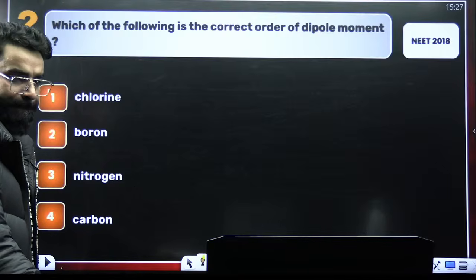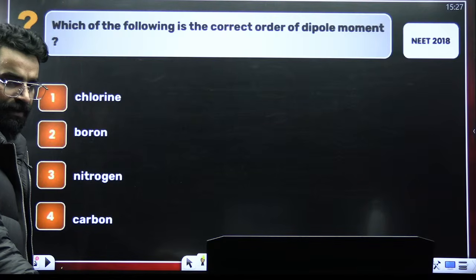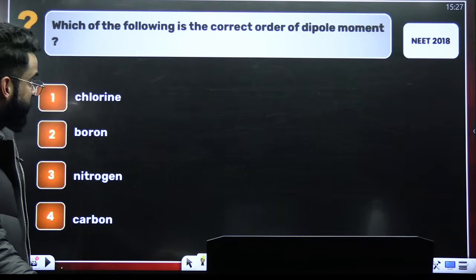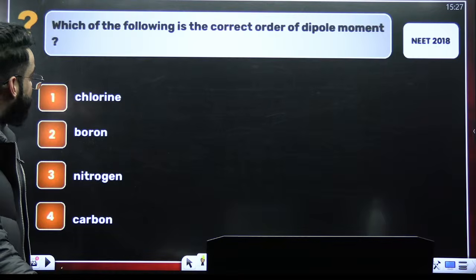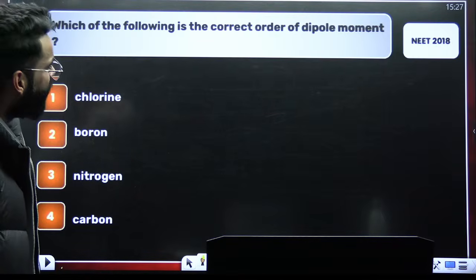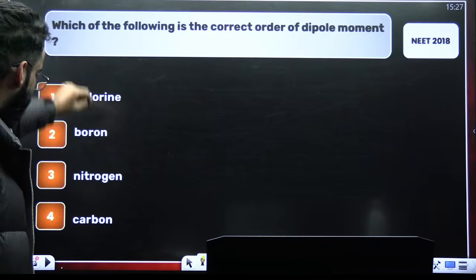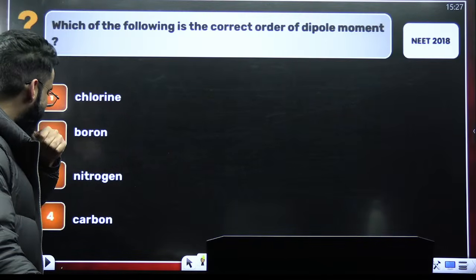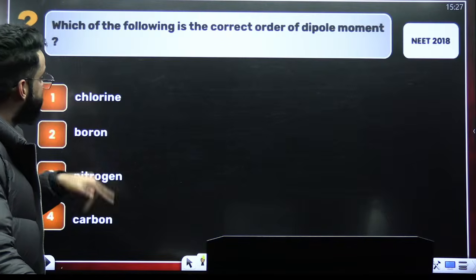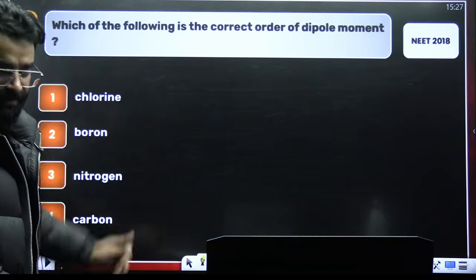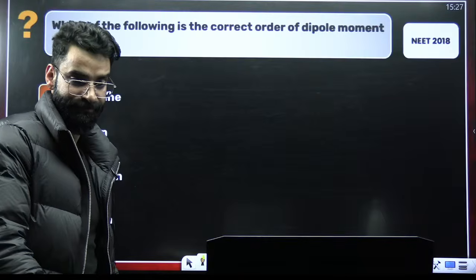NEET 2018. What do you think about this one? Which of the following is the correct order of dipole moment? I think the question is different. The question is which of the following will have 0 dipole moment? Which of the following halides maybe will have 0 dipole moment? I think that should be the question.